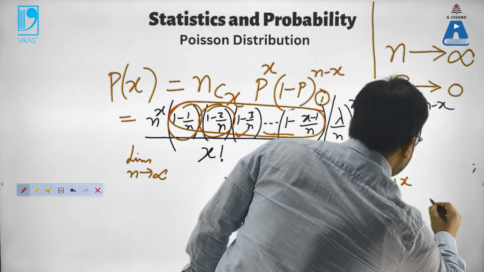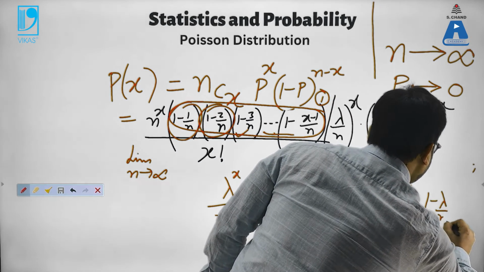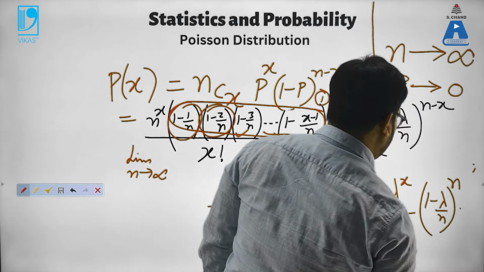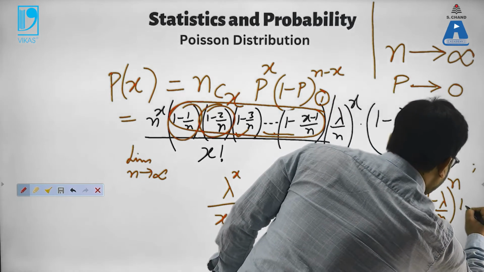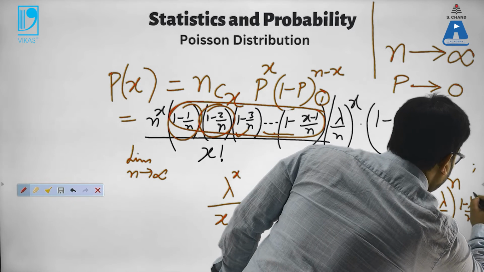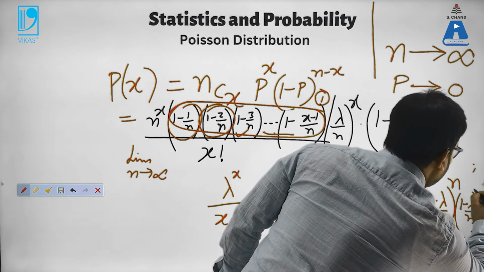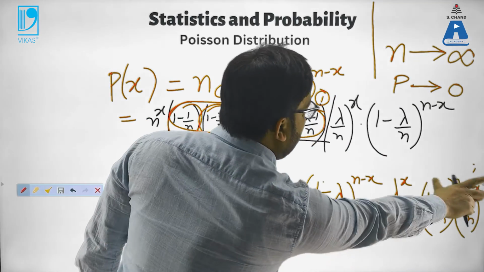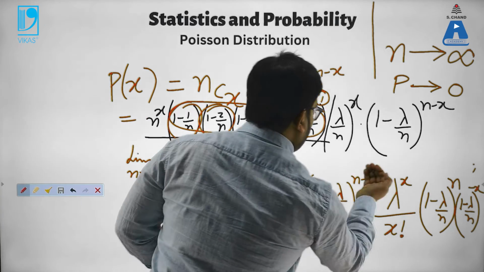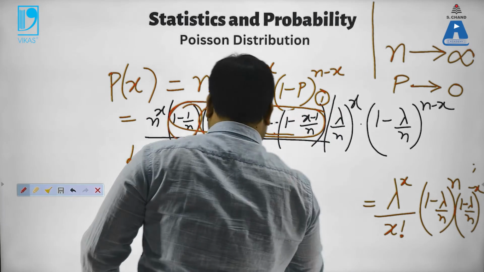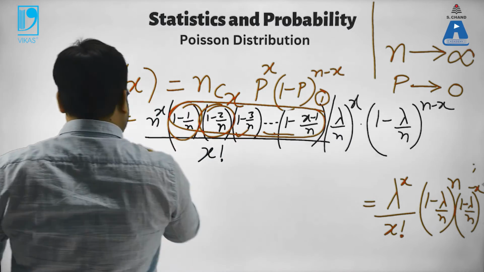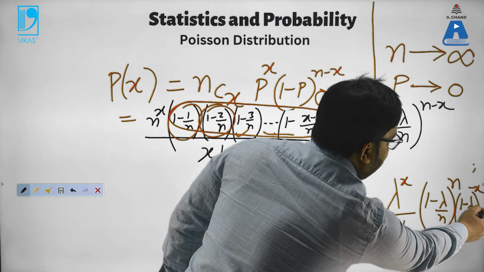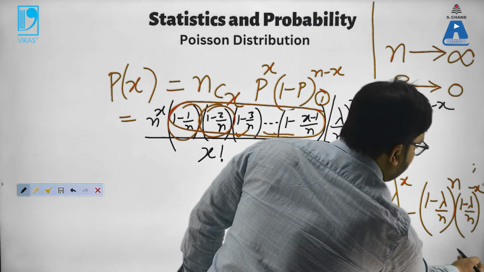this thing can be written as 1 minus lambda upon n whole to the power n, multiplied by 1 minus lambda upon n whole to the power minus x. I simply split the two terms here. Now see, 1 minus lambda upon n whole to the power minus x.